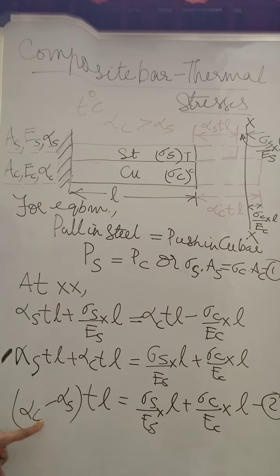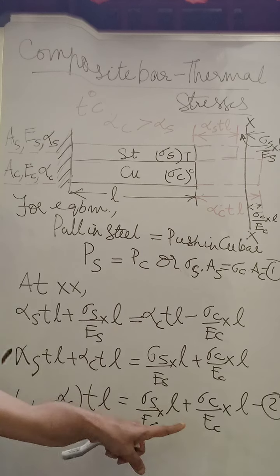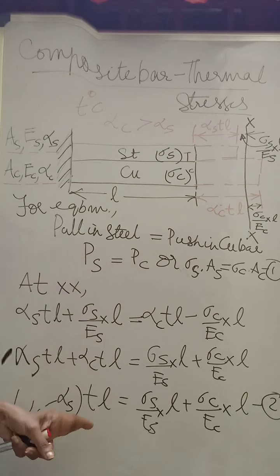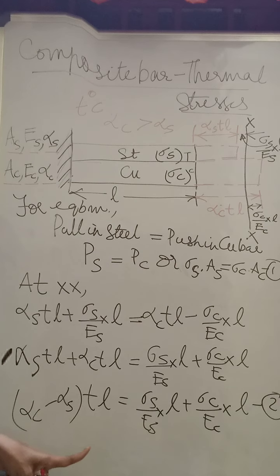Since alpha c is greater than alpha s, I have taken it like this. So from equations 1 and 2, you can solve for the stresses in copper and steel.